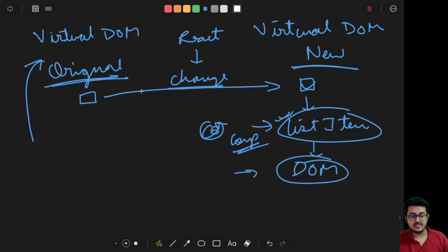There is one component in which there is some change that React notices. So only that changed component gets refreshed from the entire virtual DOM tree. Not the entire website, just one component gets refreshed right over here.